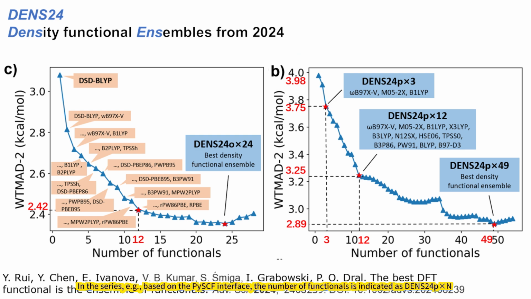In the series, for example, based on the PySCF interface, the number of functionals is indicated as DENS24p times n, and you can select the better and more costly ensemble by increasing the size of the ensemble and similarly to increasing the size of the basis set.